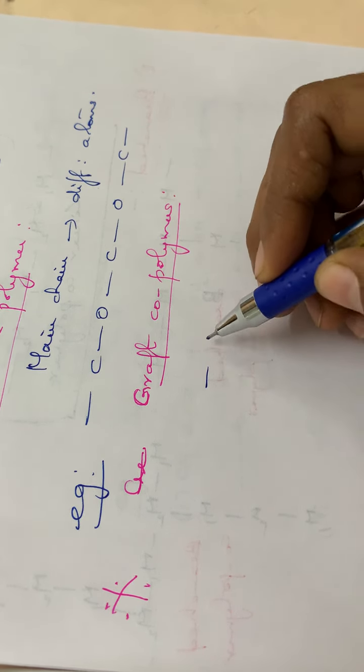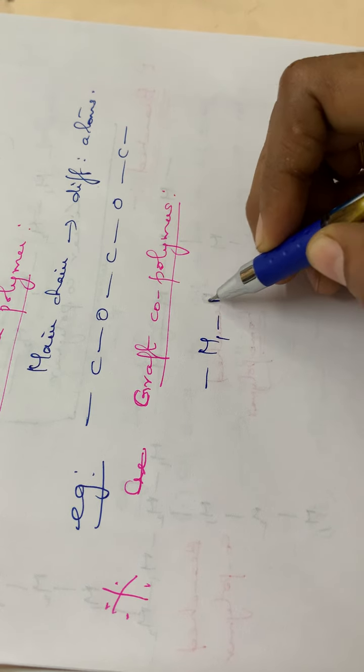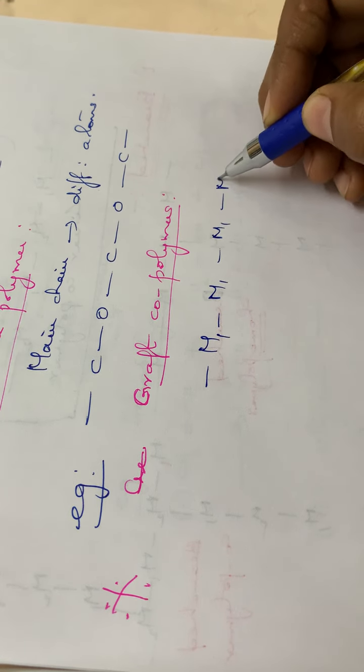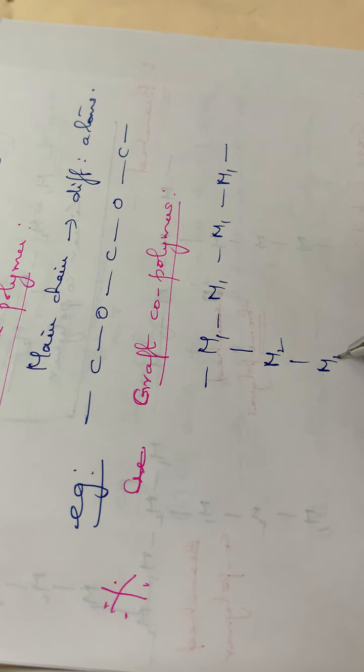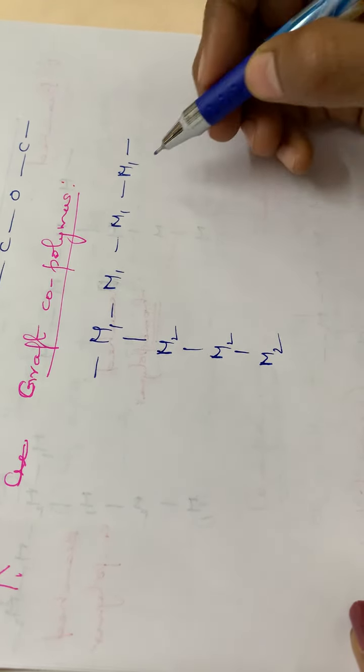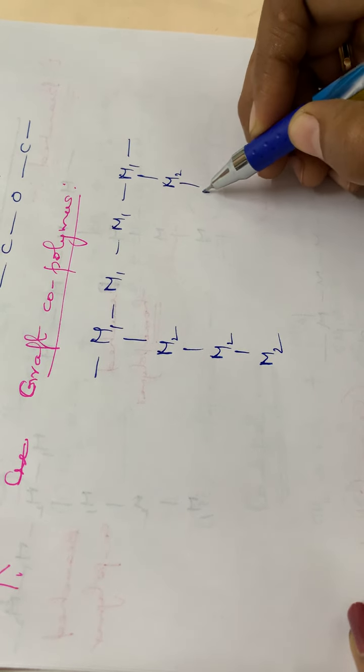Okay. Let me write one example. M1, M1, M1, M1. It goes on. Then as branches, M2 will be coming. M2, M2, M2,